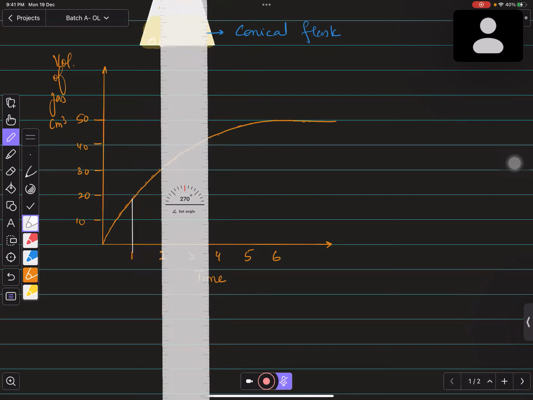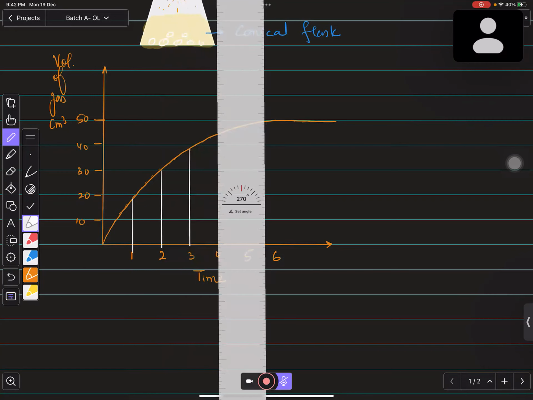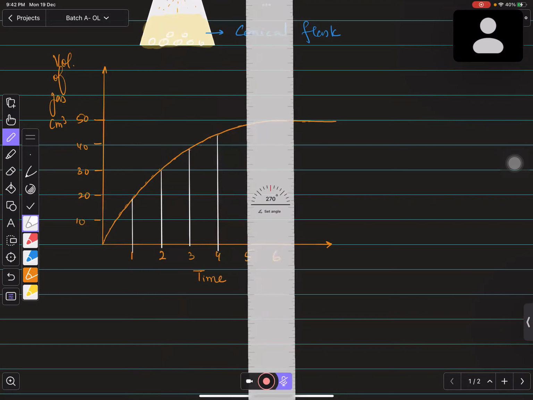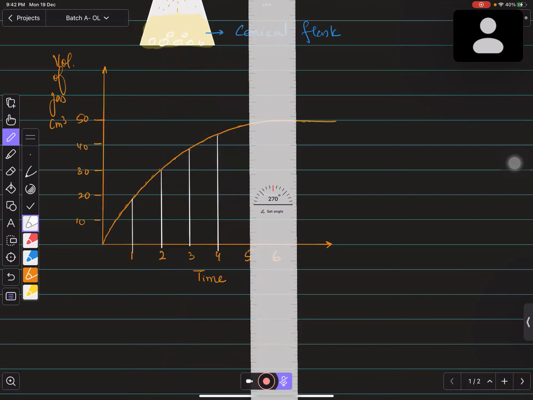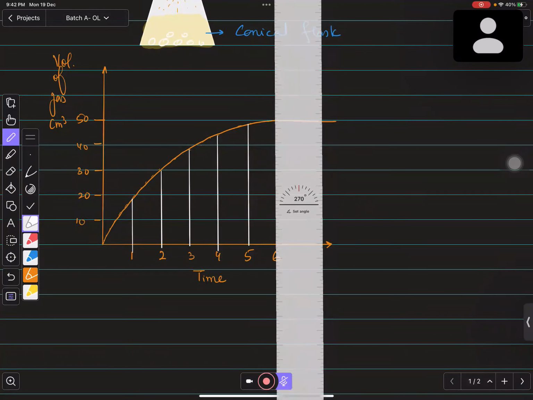This is the second minute, this is the third minute, this is the fourth minute, right? This is the fifth minute, and this is the 6th minute. You can see at the 6th minute the reaction is over, right?